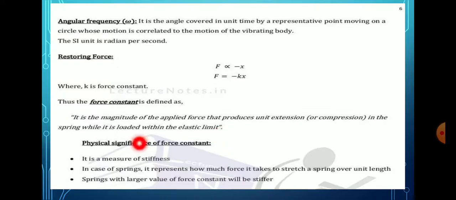Next is the physical significance of the force constant. There are some physical significances of the force constant. The first one is that it is a measure of stiffness. In the case of a spring, it represents how much force it takes to stretch a spring by a unit length. A spring with a larger value of force constant will be stiff.